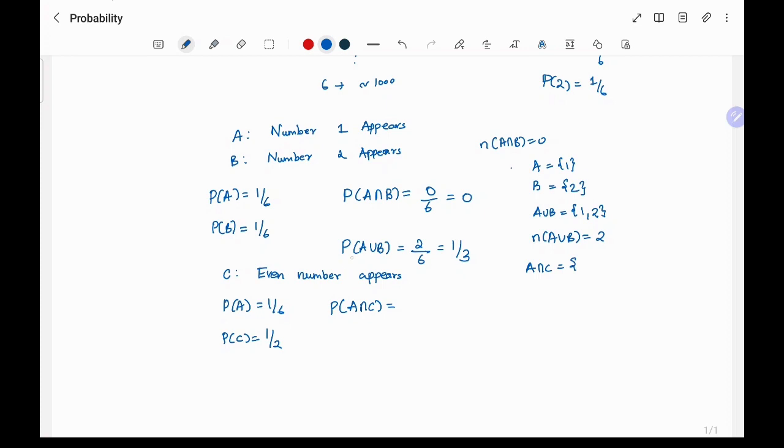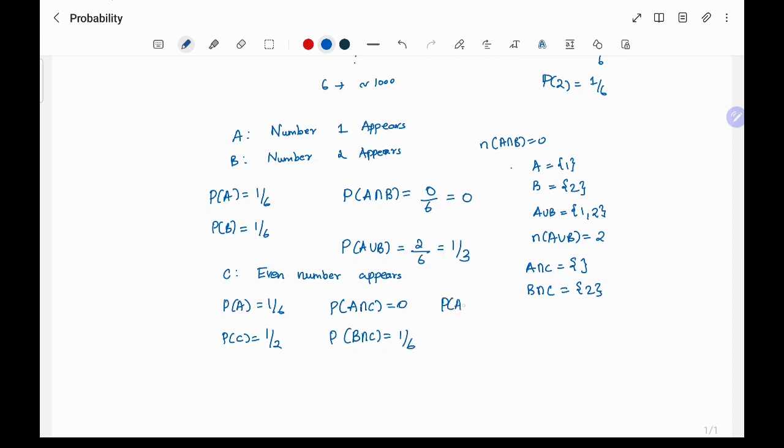It should be an even number and number 1 appears, right? So this is 0, nothing, empty set. If we take P of B intersection C, so number 2 and even number. So 2 is an even number. So this will contain one element, which is 2 itself. So this is equal to 1/6.